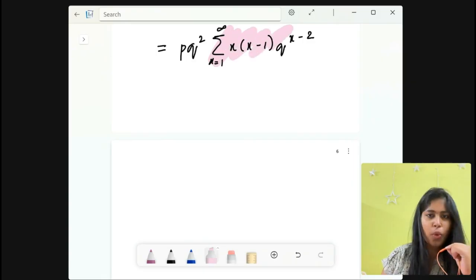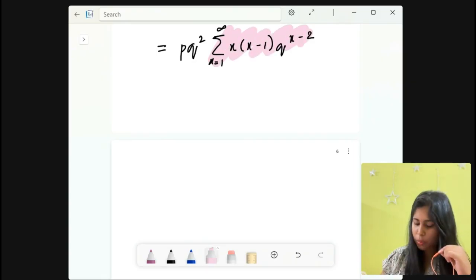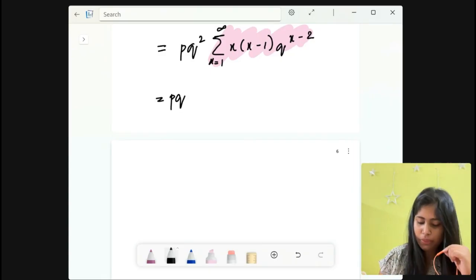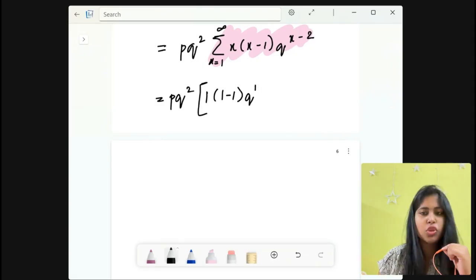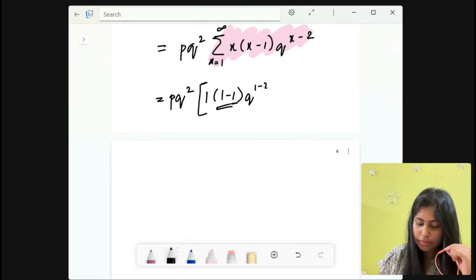Now for this part, you need to open the summation. If you open the summation, what do you get? Let us see. P q to the power 2, and if you open the summation, first term is 1, so 1 into (1 minus 1), q to the power 1 minus 2. Now this part is 0, and anything multiplied with 0 is 0, so we can directly write 0.